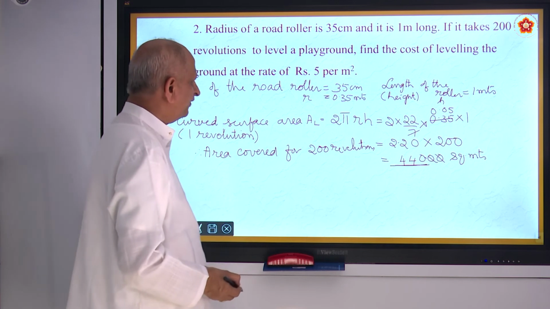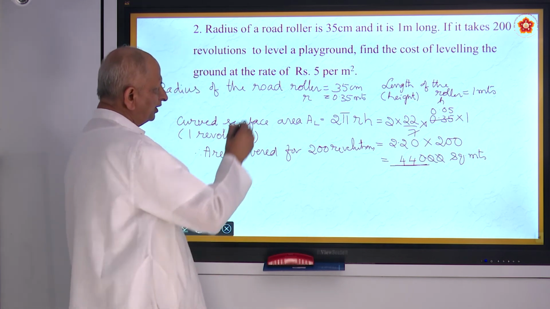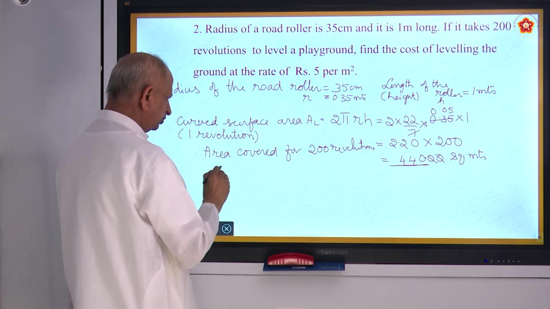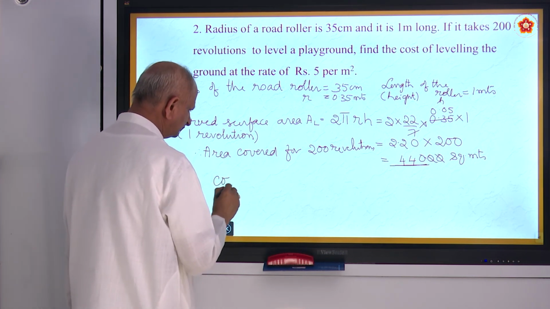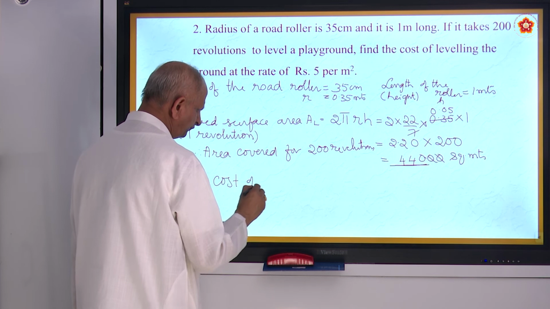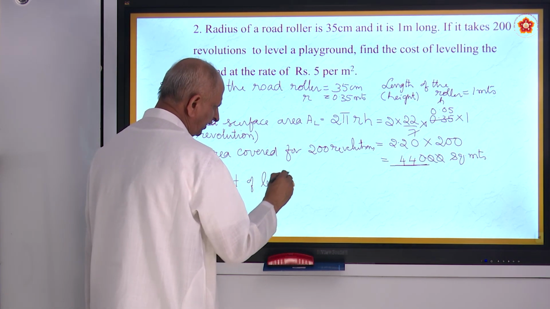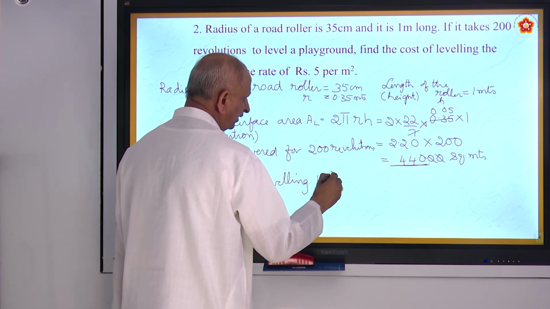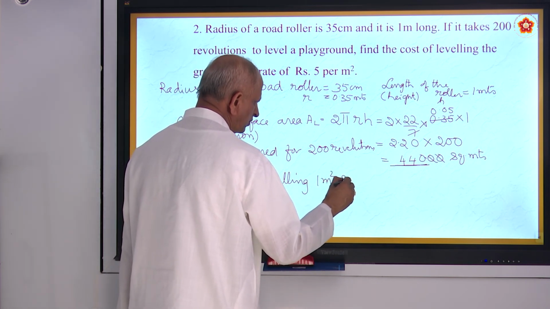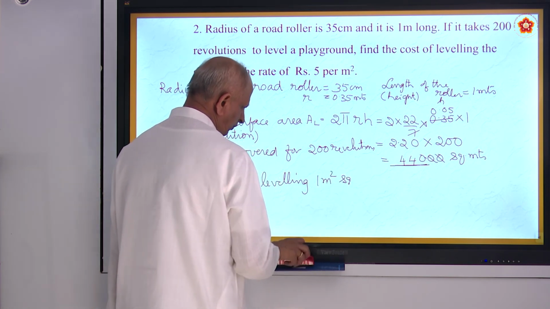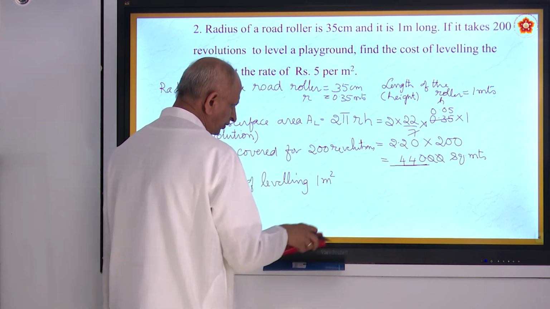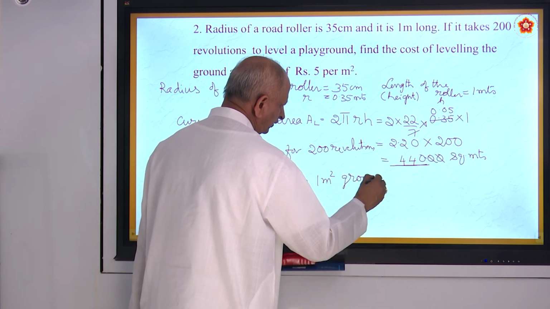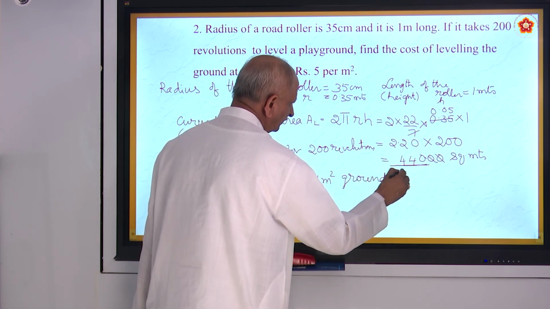Now what is the cost of leveling for 5 rupees per square meter? So cost of leveling 1 square meter ground is equal to 5 rupees.